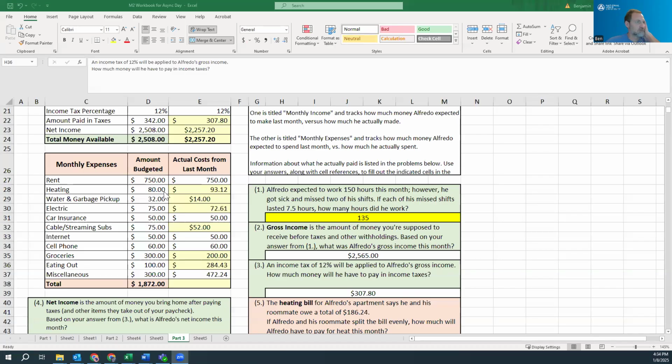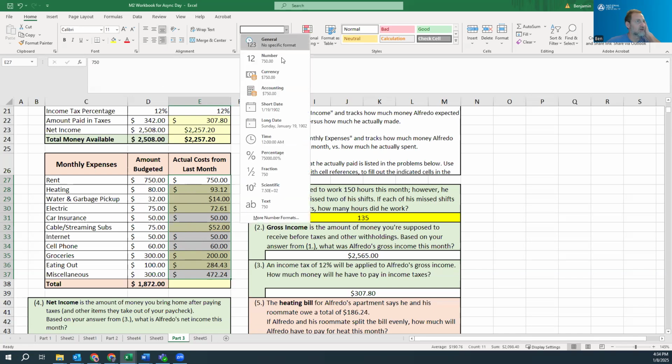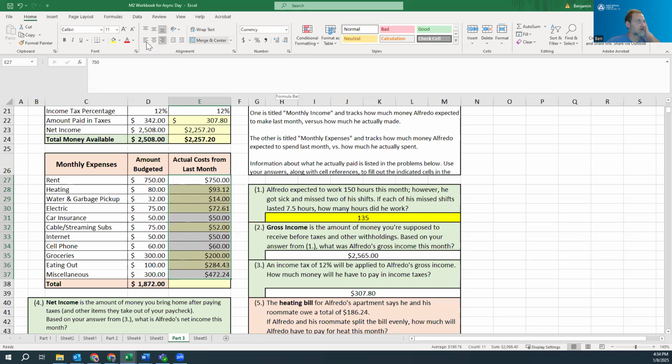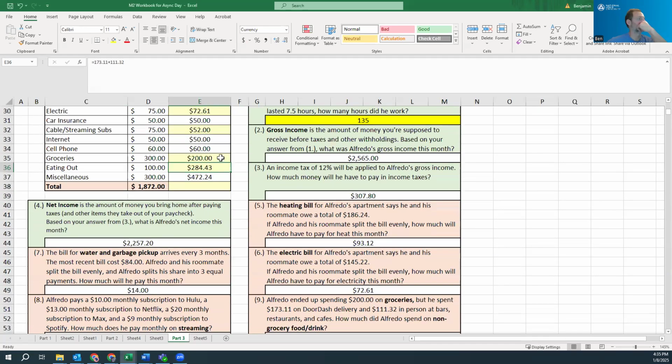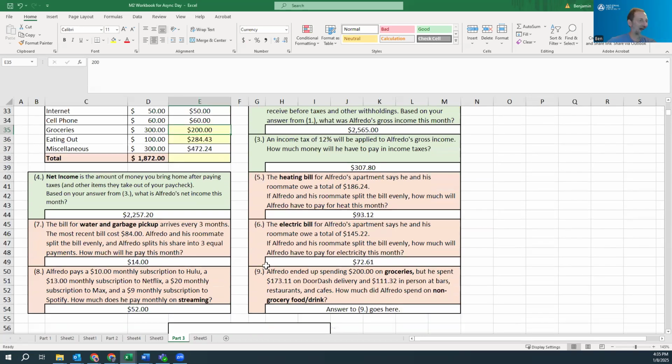Okay. So I've done my calculations here. It's formatting it a little differently. I can just do this if I want to make it kind of look the same. Oh, I can't. I don't know why it's doing that. Counting currency. There we go. Doesn't really matter. And there were some things like this grocery thing that was typed in directly, but everything else had some work somewhere.